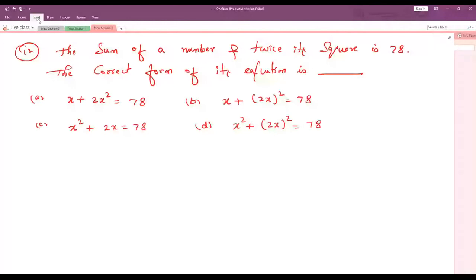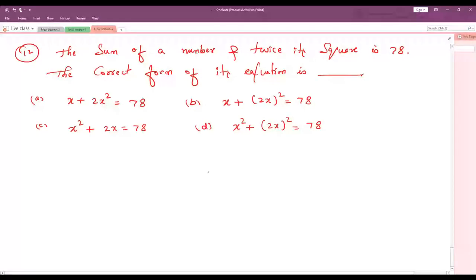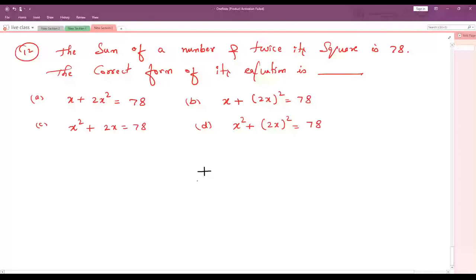See, it's so simple, believe or not. Just you have to read the question and write it in the mathematical form. What is the question? Sum. Sum means plus of a number. We don't know which is the number. Let me say x. Sum of a number, and means you have to come this side. The sum of a number and twice its square. Twice means double, that is x square, that is 2. Sum of a number and twice means 2 times of this number and square of that.